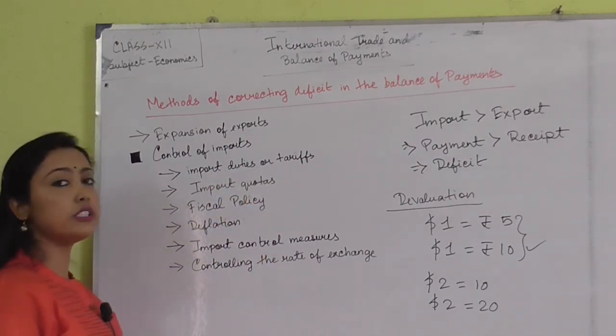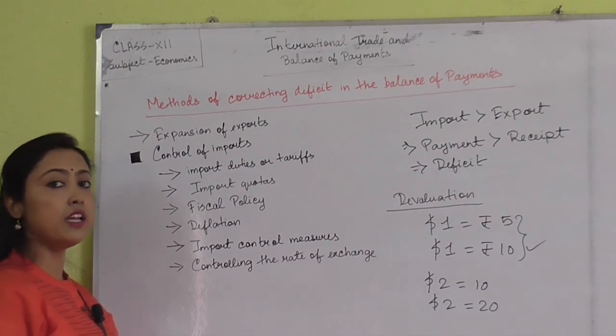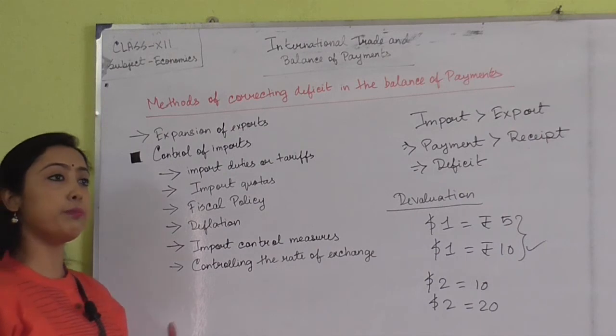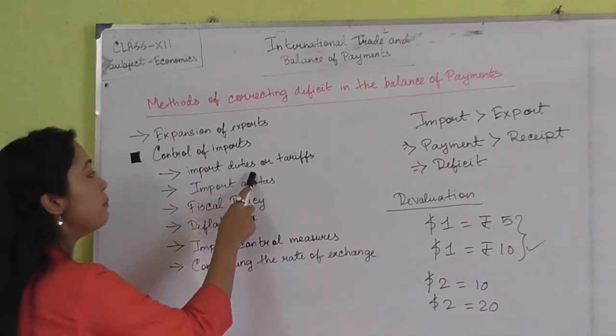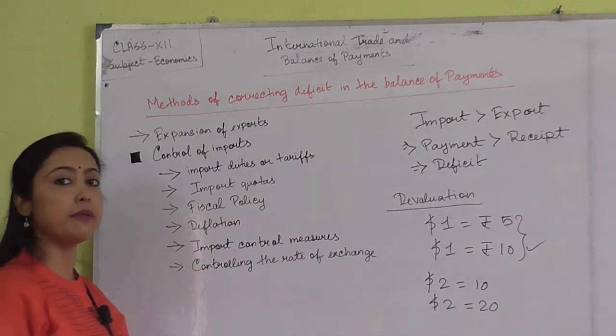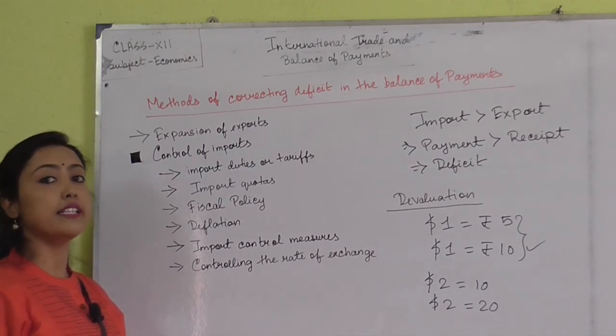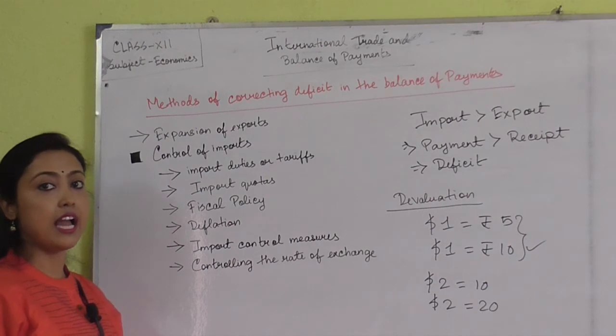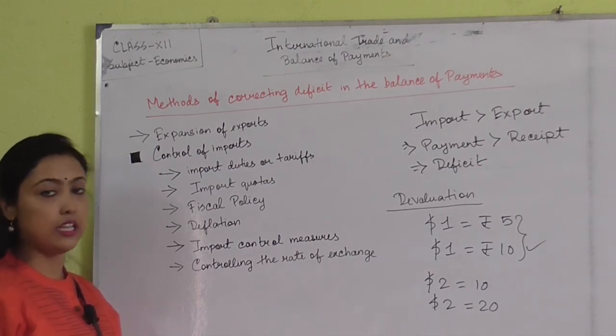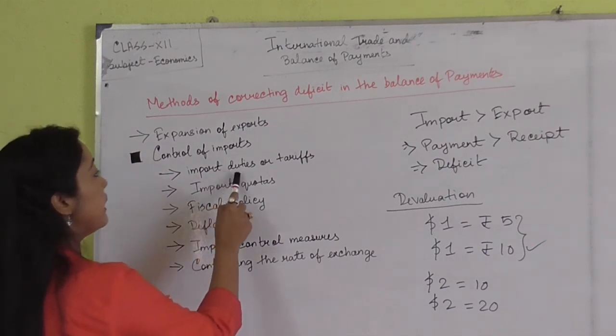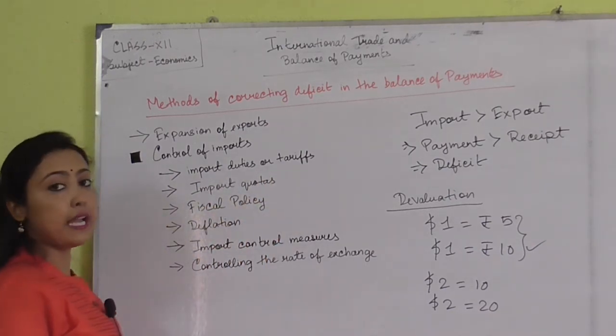Now by imposing the import duties or tariffs, what will happen? The amount which we used to pay for imports previously has now risen. That means imports are getting very much expensive. After imposition of these import duties or tariffs, the imports will become very much expensive for the residents of the home country. In this way they will discourage the amount of import and they will prefer the home produced goods or the import substituting goods, which are produced by the residents of the home country only. So by imposing the import duties or tariffs, the import can be controlled.